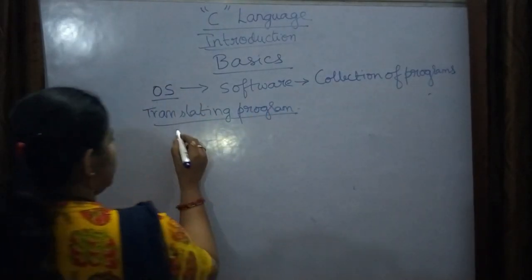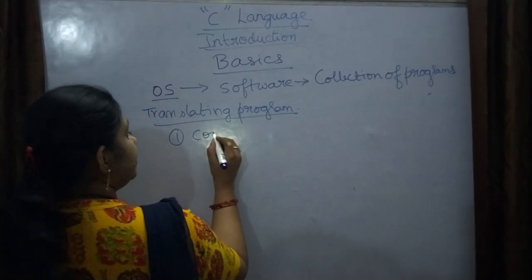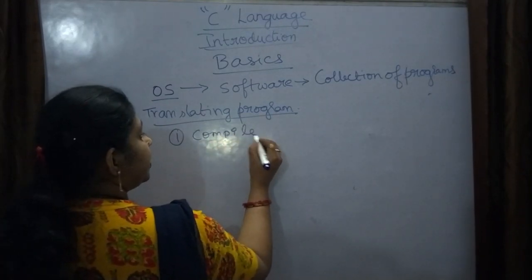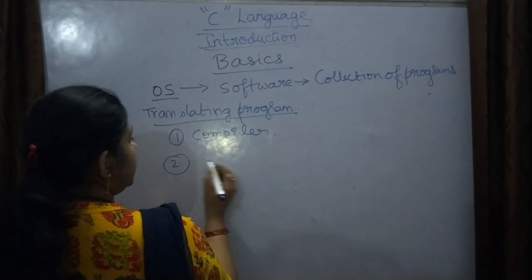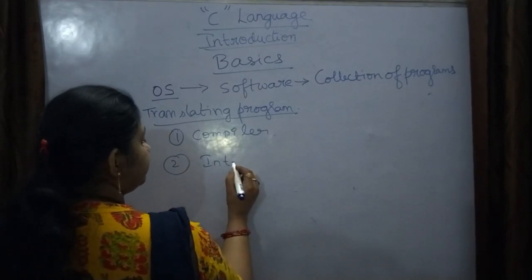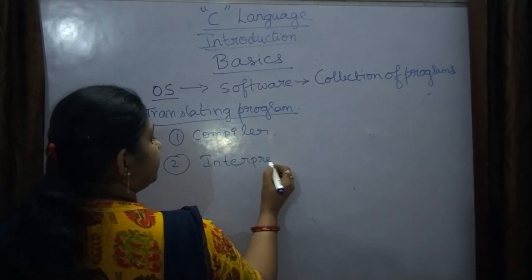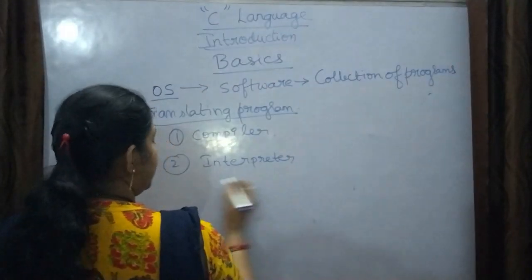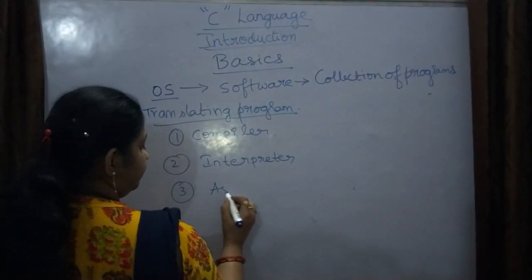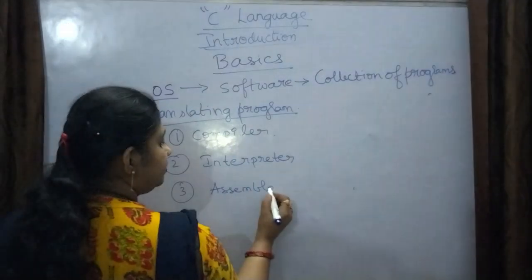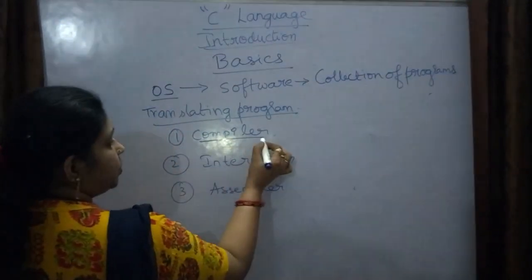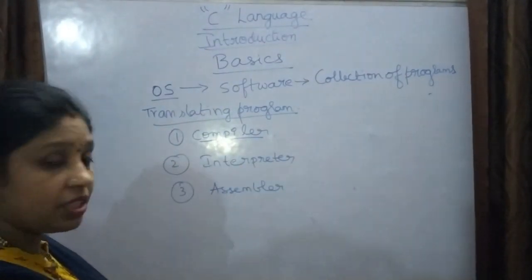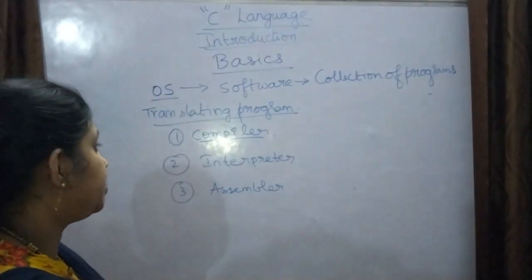The first one is the compiler, which is one of the translating programs. The second one is the interpreter, and the third one is the assembler. Now I have already explained the compiler, but once again I will give a brief explanation.